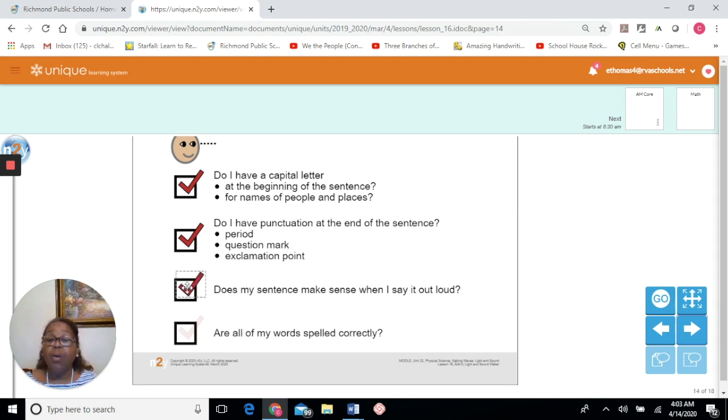And are all of my words spelled correctly? Now, for this document, we used the Word program. So when we typed it in, Word showed us where all of our misspelled words were. We found our misspelled words, we corrected them, and there were no more red squiggly lines. So I'm going to say yes, we've taken care of all of that. And if we can check yes to all of these things on our graphic organizer, then we've done a great job. Graphic organizers are wonderful things to use, and editing is a very important part of the writing process.